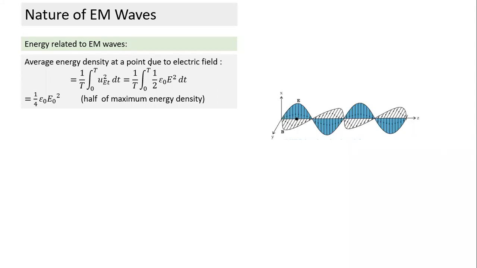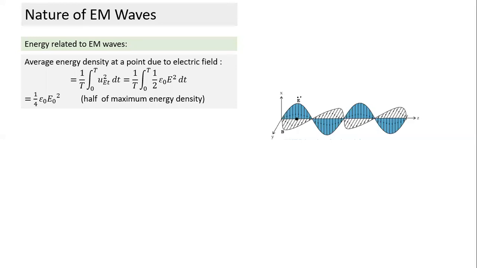What is the average energy density due to the electric field? And how do I calculate it? We have seen earlier, and I'll not go into too much detail. Average energy is equal to half the maximum energy. In the case of AC we have seen this, and the same thing happens in SHM as well.